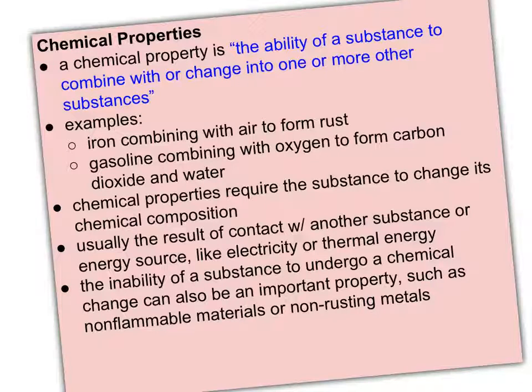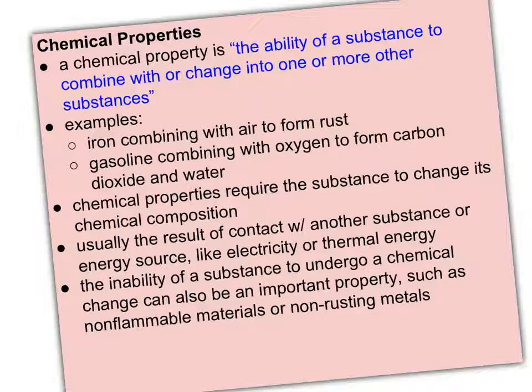Another thing to note is that the inability of a substance to undergo a chemical change can be as important as something that can undergo a chemical change. For example, you may want something to be flammable, but oftentimes we want things that are non-flammable. We want metals that are non-rusting. So sometimes we describe the inability or the lack of a chemical property of a substance as being a positive thing.